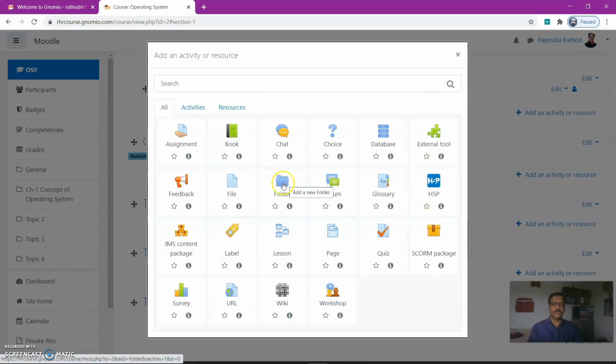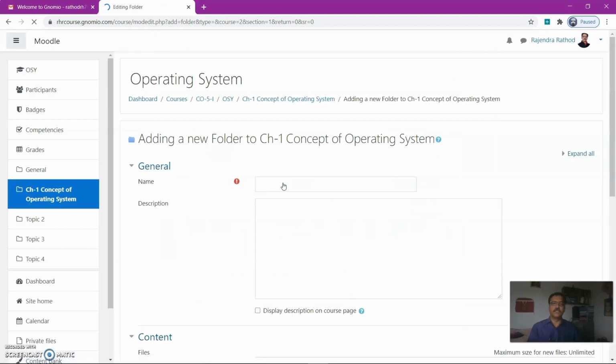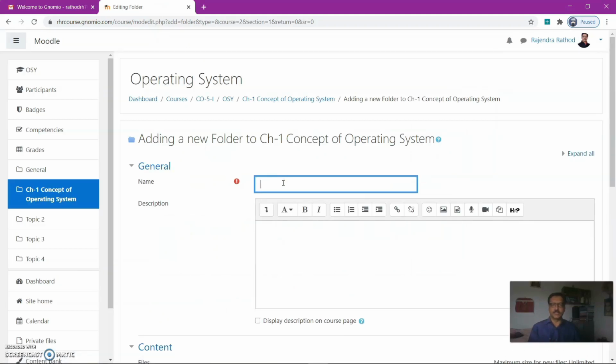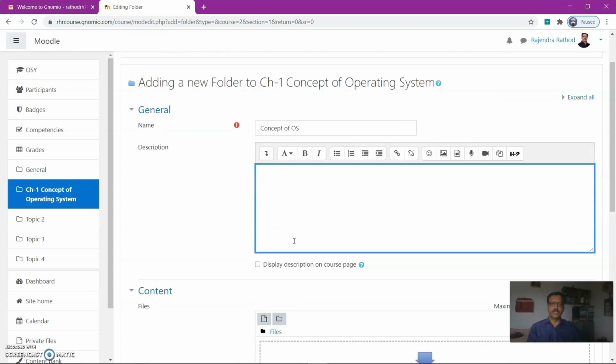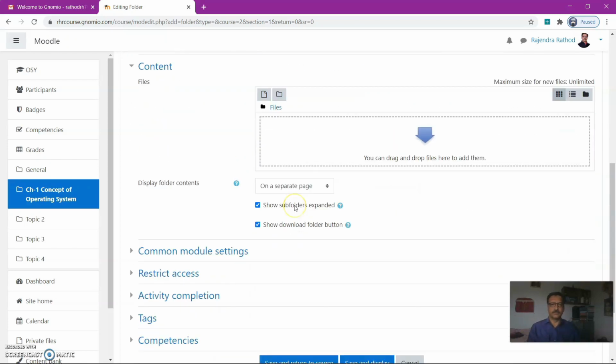For example, I will use a folder here. A folder contains different contents again. Here I will use the folder name, concept of OS, operating system. If you want to write a description, you can write it here.